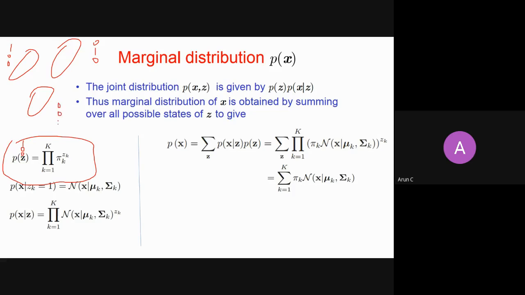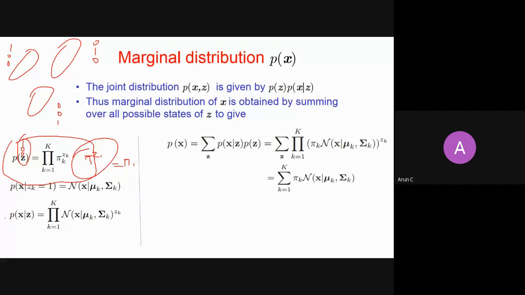So it means I can have my Z vector, which can take three assignments. If I say, what is the probability of the first cluster, 100, it means I am talking about pi1 to the power z1, pi2 to the power z2, pi3 to the power z3. Because z2 and z3 are 0, I will be left with pi1 to the power z1, and because z1 is 1, I will be left with pi1 only. We have discussed all these things. So this is how you can concisely write the probability of seeing a cluster.